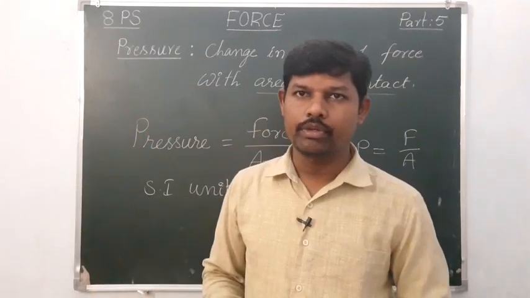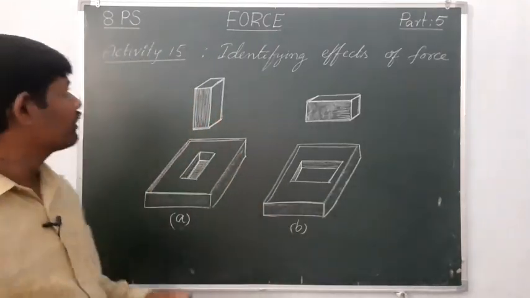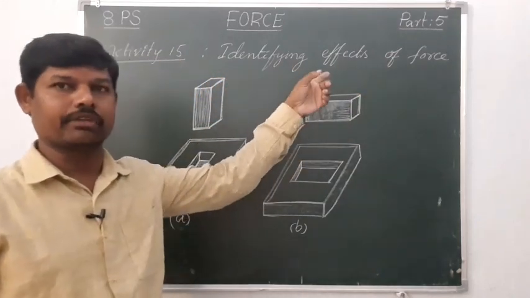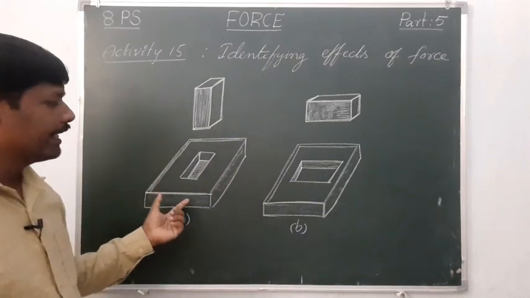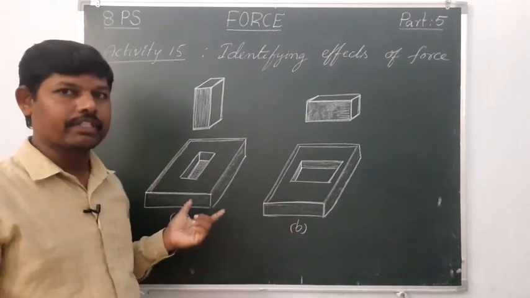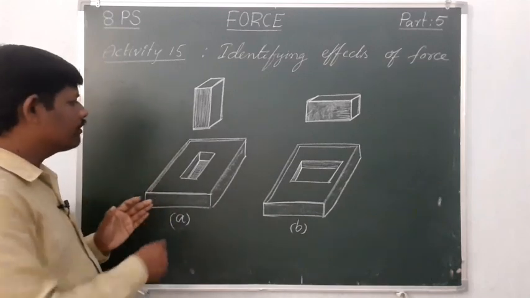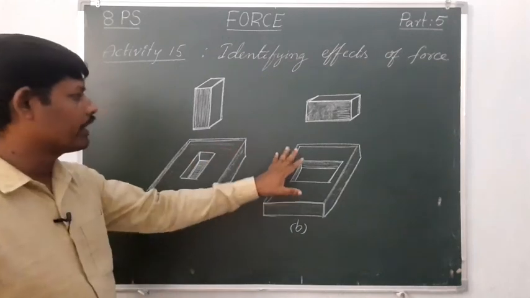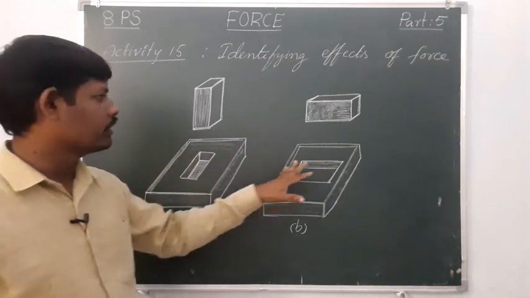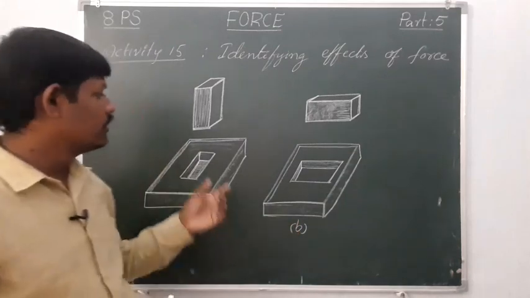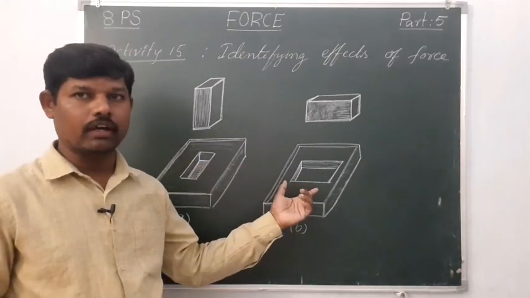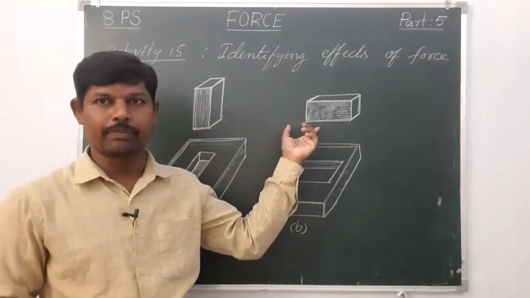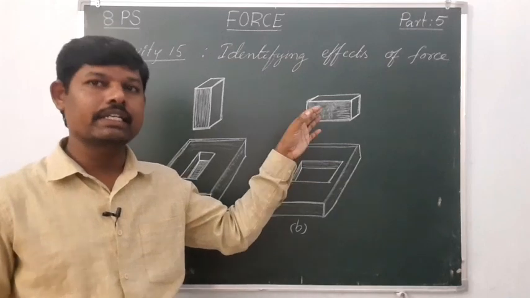Next, activity 15, identifying effects of force. Observe the figures. Take two plastic trays as shown in the figure and fill them with lime powder or fine sand. After filling the two trays with lime powder or fine sand, place two bricks of equal size and shape, so equal mass and same shape.